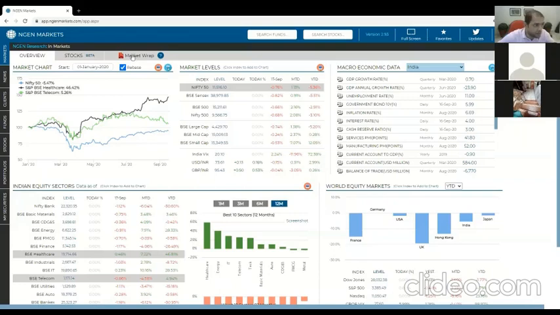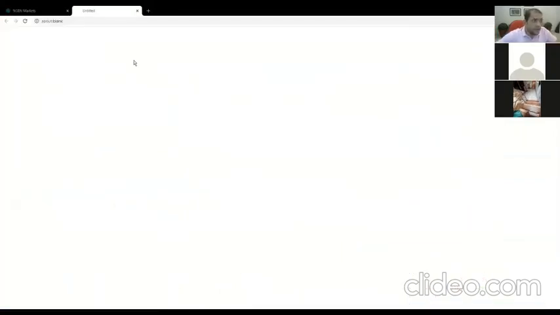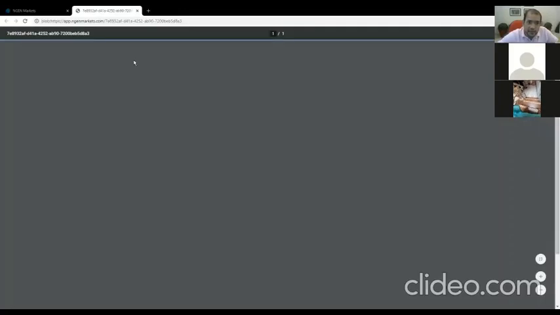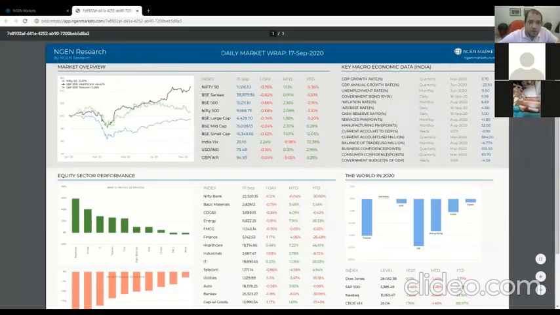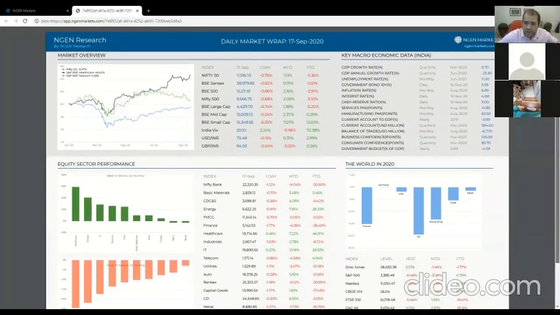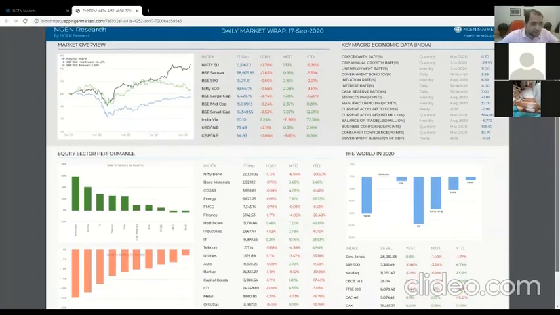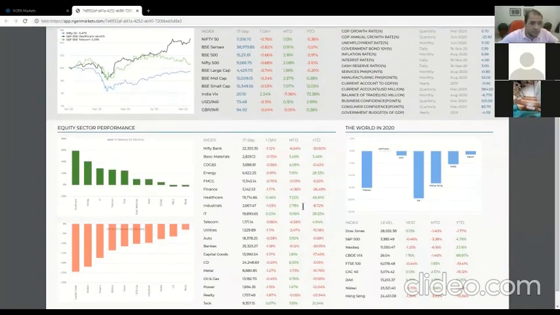So I'm going to click on this right here, and it gives me a neat and clean one-page report of what happened today, basically. Now, of course, we understand all of this market data is available at various different places on the internet, but it's nice to have something that you can immediately just click and print. So here, as you can see, everything that you saw on the screen is neatly laid out for you.